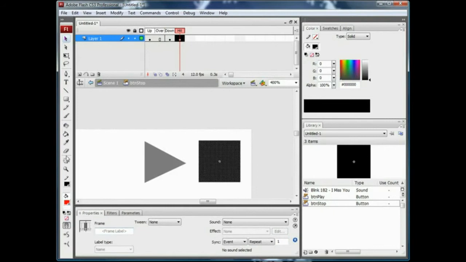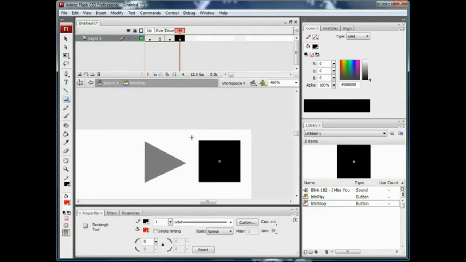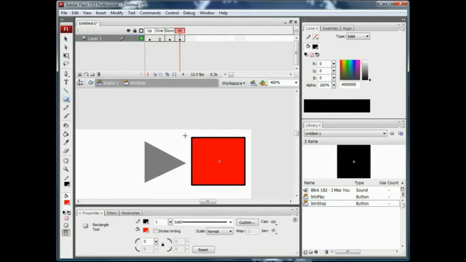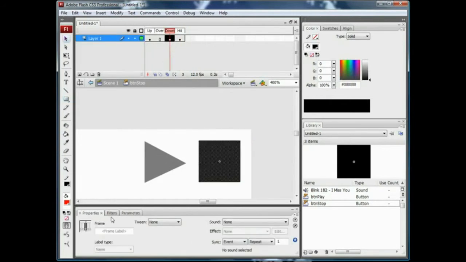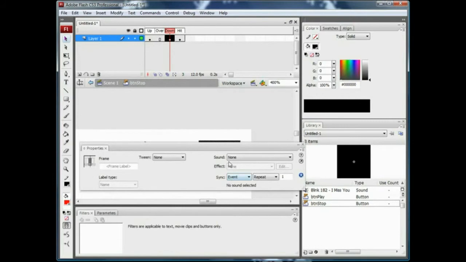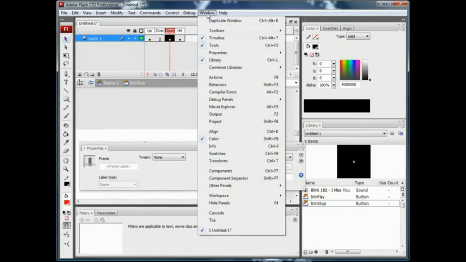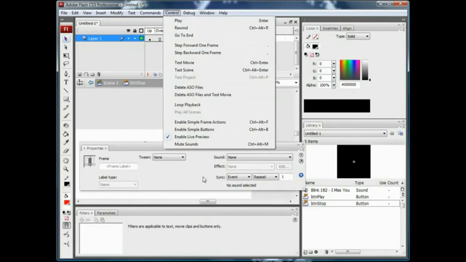Go to your hit frame, make a little box around it. Not too much since we already have a lot to click on with that square. And now go to your down frame. Okay, so I'm going to bring this back up. For your properties, go to sound. For the properties panel in here, go to Window, Properties, or press Control F3.